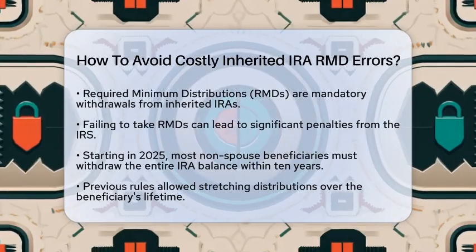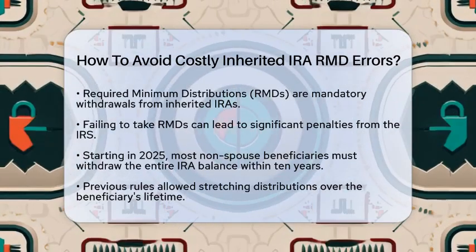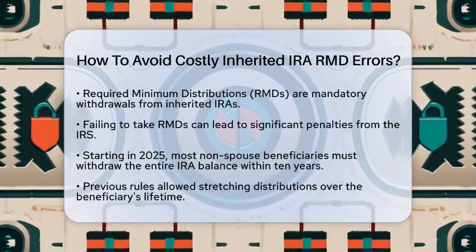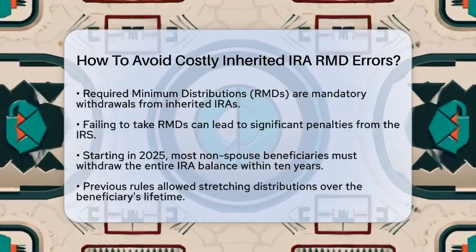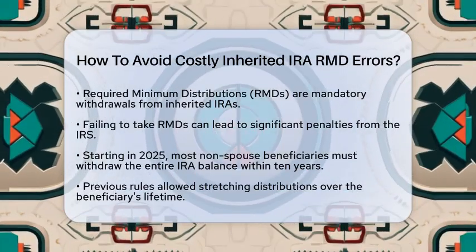First, it is important to know that required minimum distributions are mandatory withdrawals that you must take from an inherited individual retirement account. If you don't take them, you could face hefty penalties from the Internal Revenue Service.